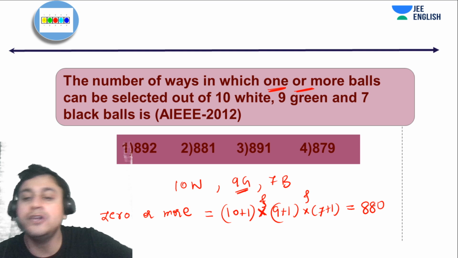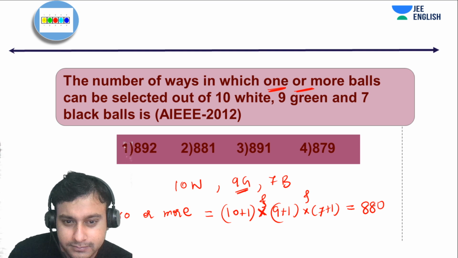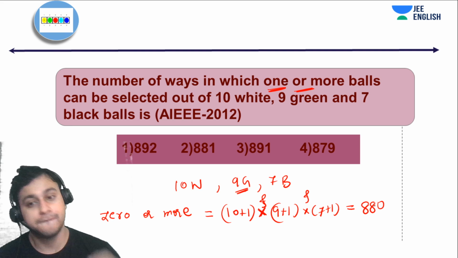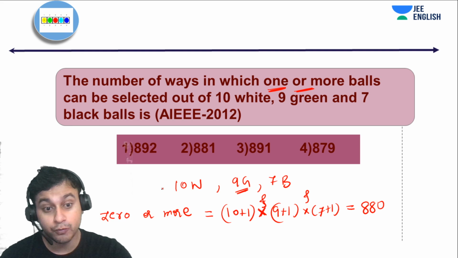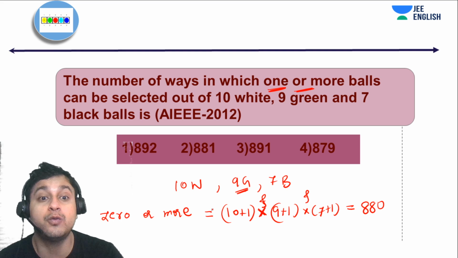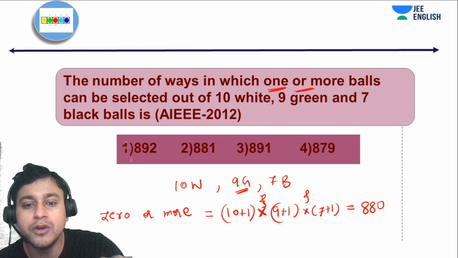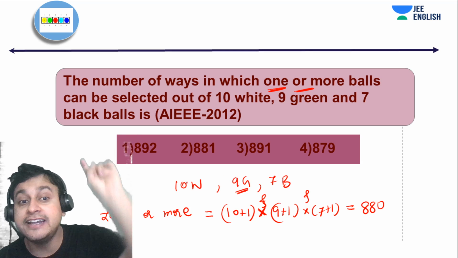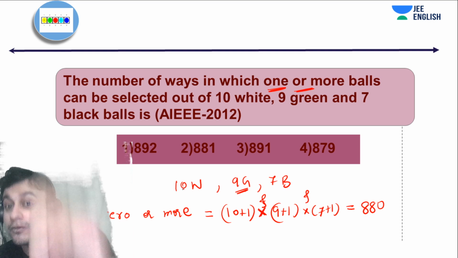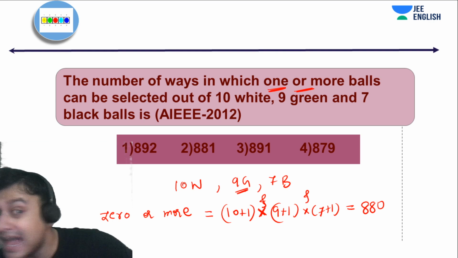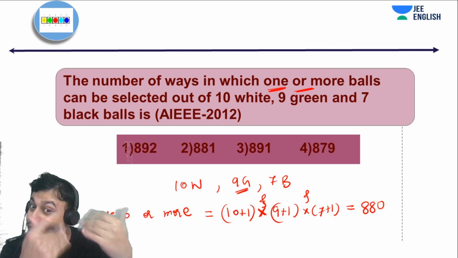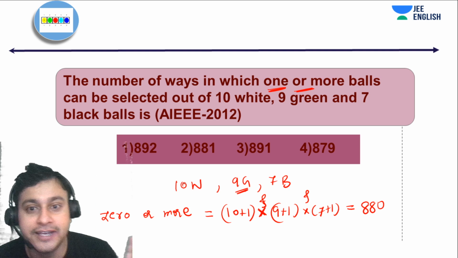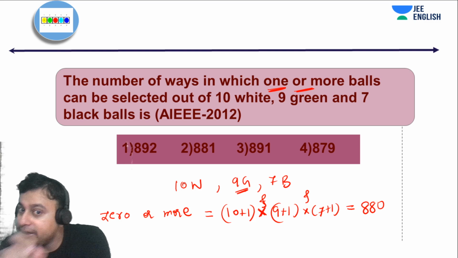Okay, so this is 0 or more selections, guys. Now, actually what happens is a lot of people fumble in this step when they have to go from 0 or more to 1 or more. Now 1 or more doesn't mean that we have to select at least one of the white, at least one of the green, or at least one of the black balls. No, I can leave white, I can leave all the greens, and I can pick up one of the black balls. That is fine. I can leave green and black. I can pick up one of the whites.